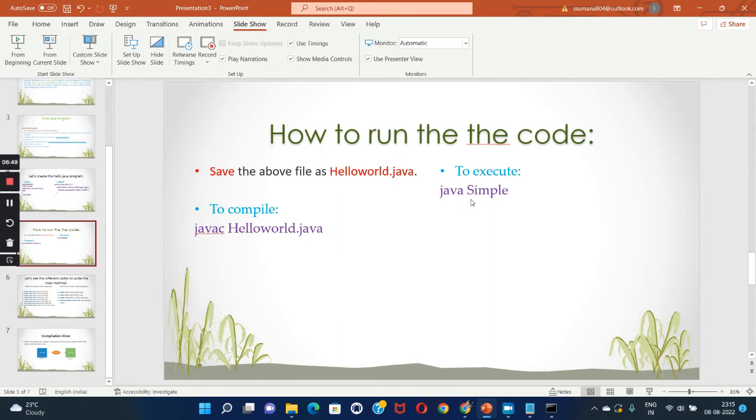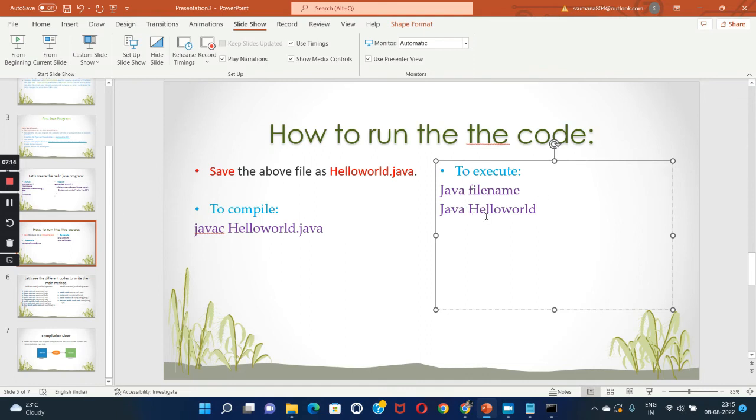To execute, what do we need to do? Java and the file name, that is, java space HelloWorld. Okay, done. So we have done compilation successfully.